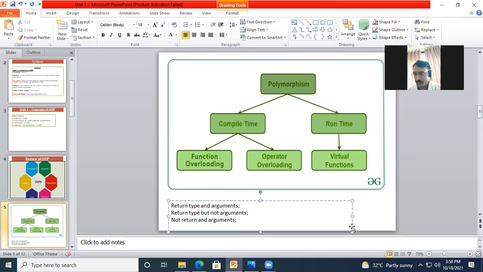And the fourth one is no return, no arguments.